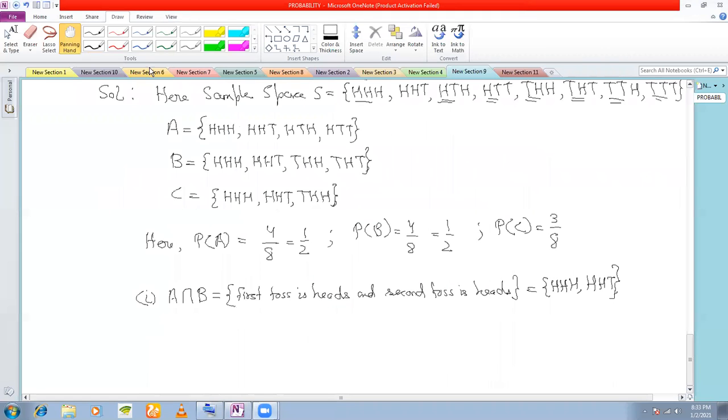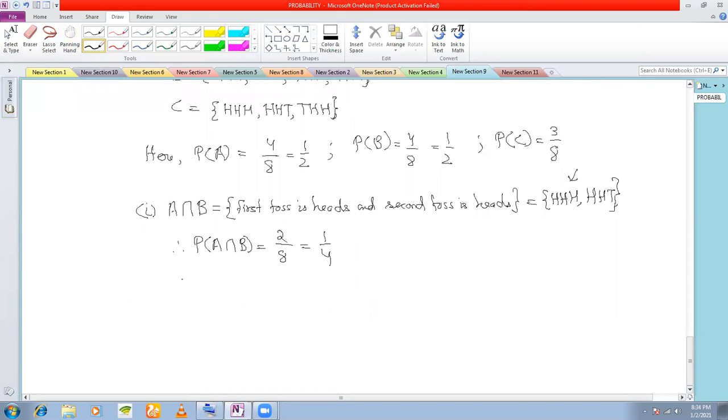A intersection B is the event that first toss is head, second toss is head. So I have listed the events. Therefore, what should be P(A intersection B)? How many events are there in A intersection B? 2. So 2 by 8, which is 1/4. Now, if A and B are independent events, you need to check, right?